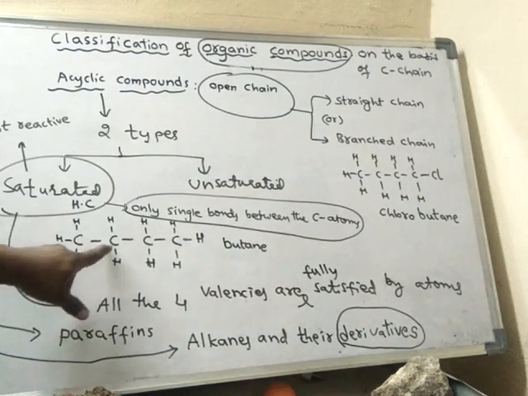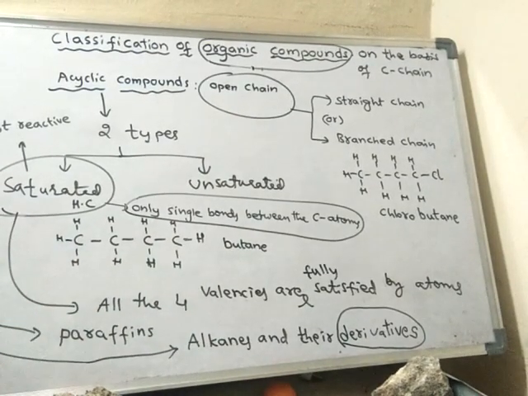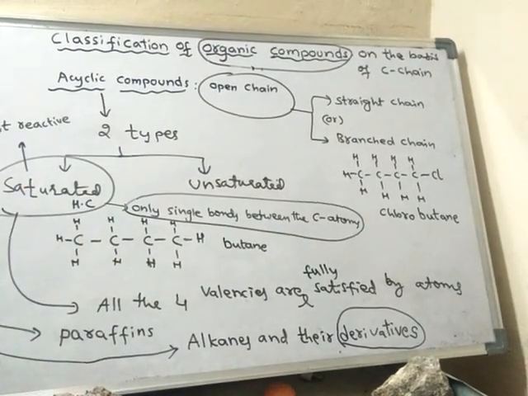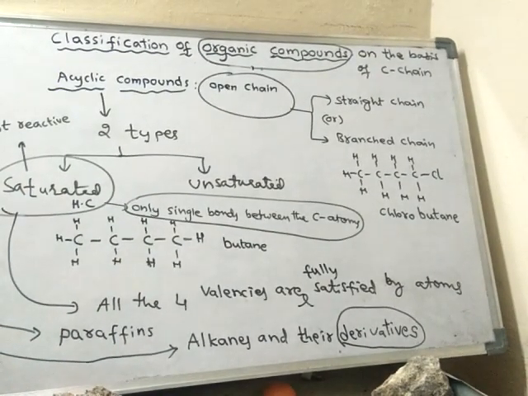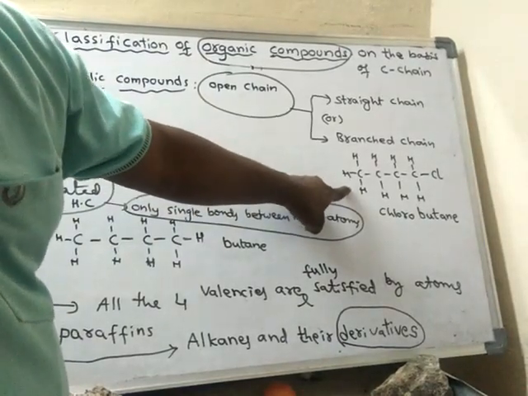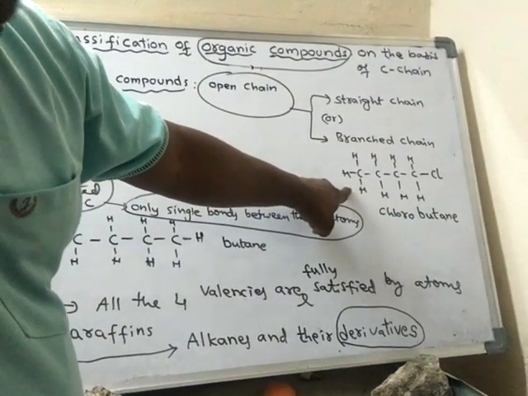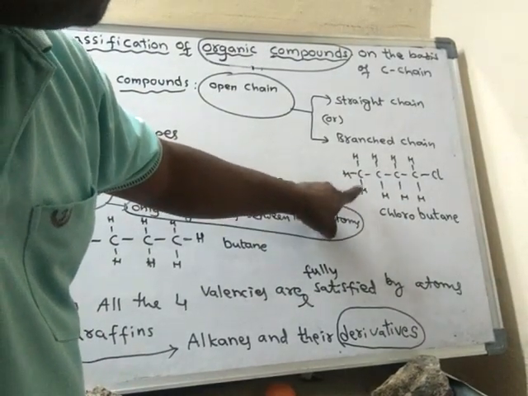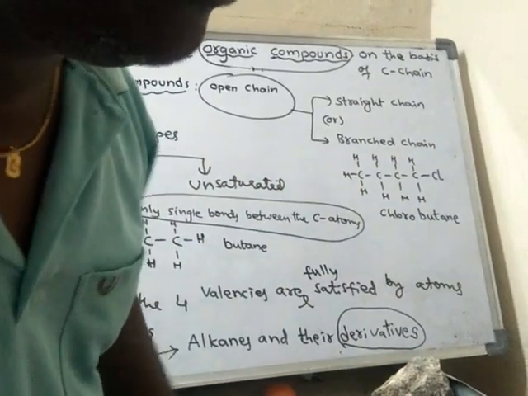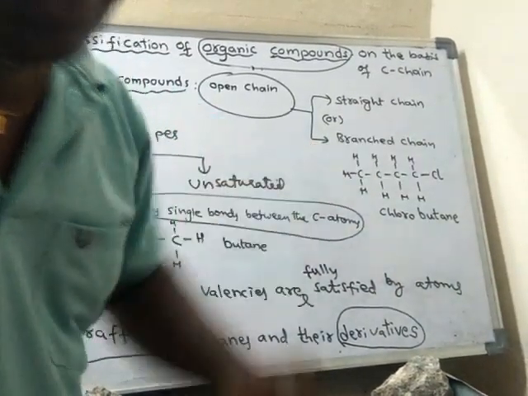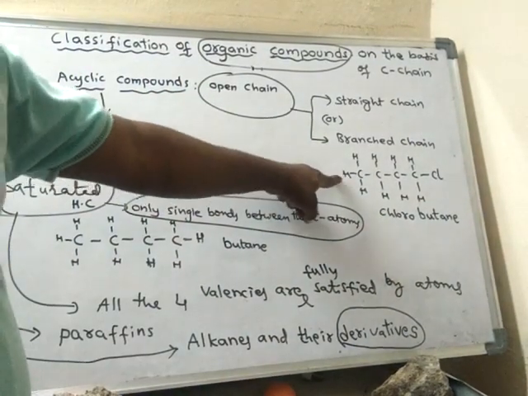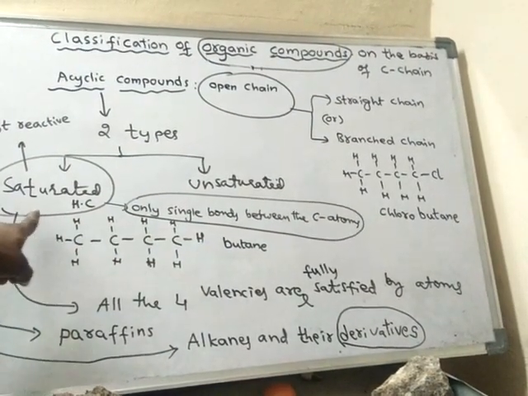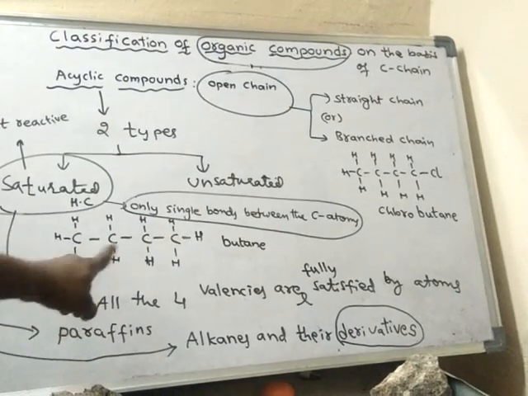So if there are only single bonds between carbon atoms, then those compounds are said to be saturated hydrocarbons. Here it is a derivative of hydrocarbon, because this compound contains carbon, hydrogen, and along with them another atom, chlorine. Which alkane?